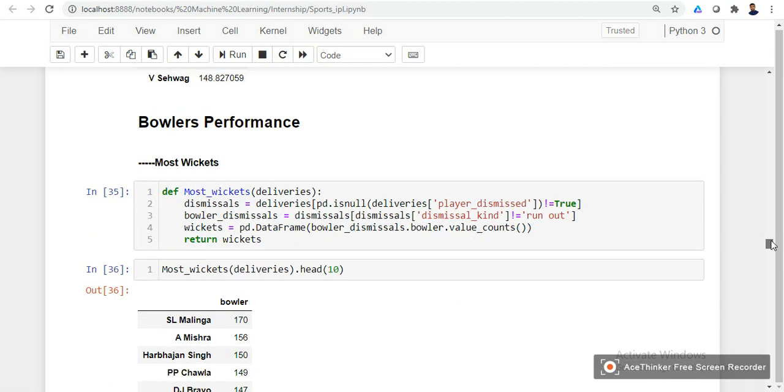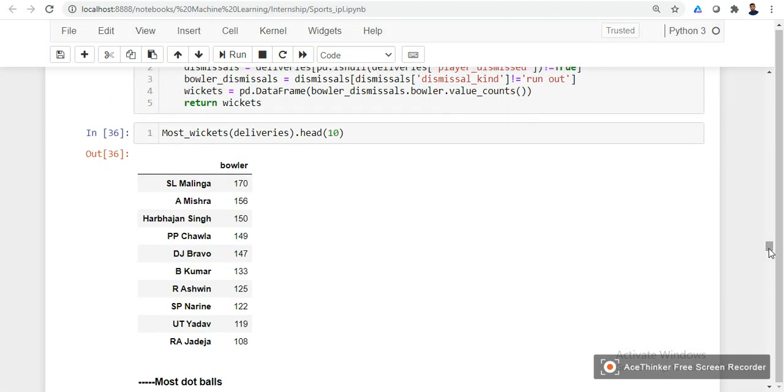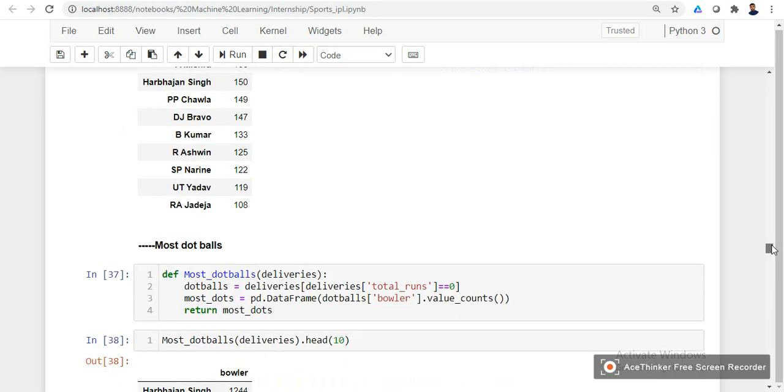Next, coming to bowlers performance, we have the category most wickets. Under this category we have Lasith Malinga with 170 wickets. He has been at the top of the list, and then Amit Mishra with 156 wickets, Harbhajan Singh 150 wickets, Piyush Chawla, DJ Bravo and Bhuvneshwar Kumar and other bowlers.